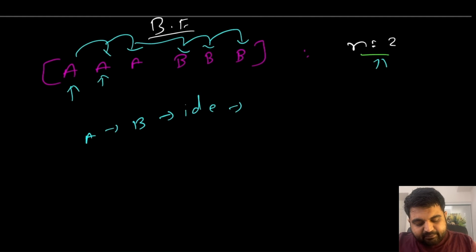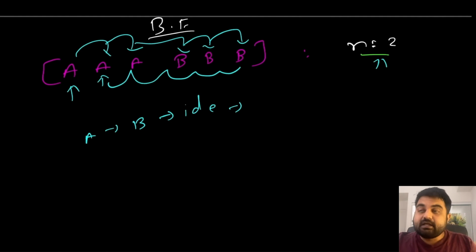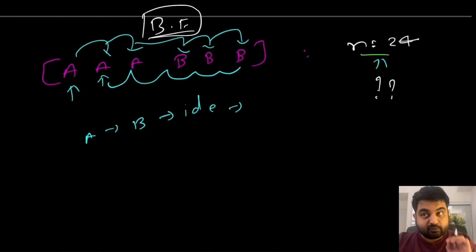Once again we repeat the same process, and once again we keep on finding the next task. So this is a very slow approach, and we are doing a lot of repeated work, because number one, we are not sure how many total tasks are available. Number two, we are not sure what the frequency of every single task is. So we cannot know how many tasks we can accommodate during any particular interval cycle. That is one huge problem with this brute force approach, and this problem is what we are going to solve and exploit in order to make this algorithm much faster.